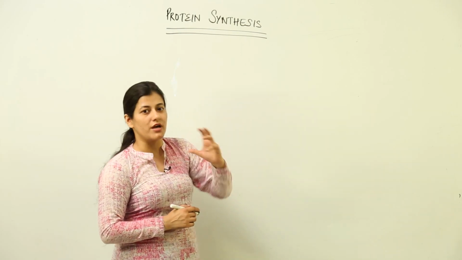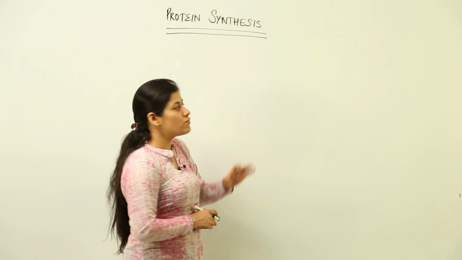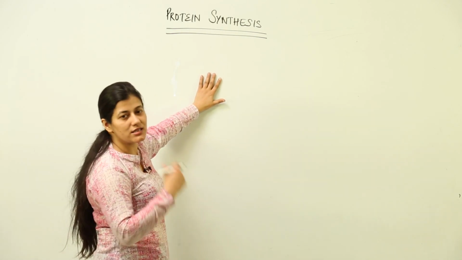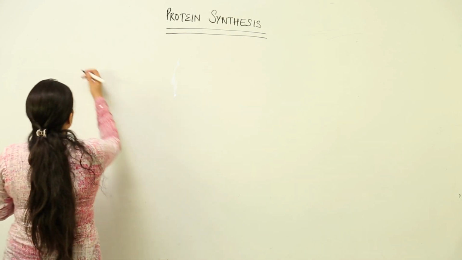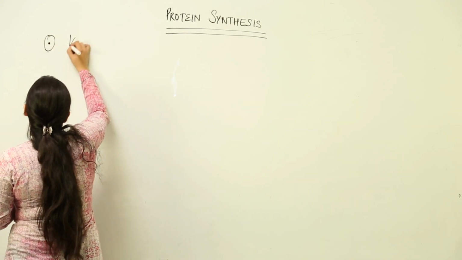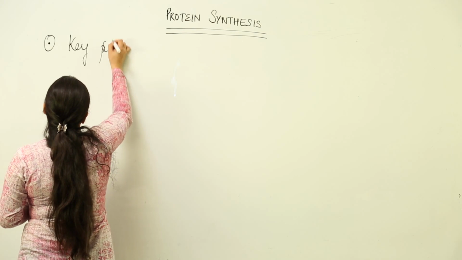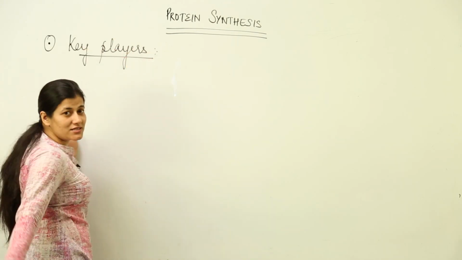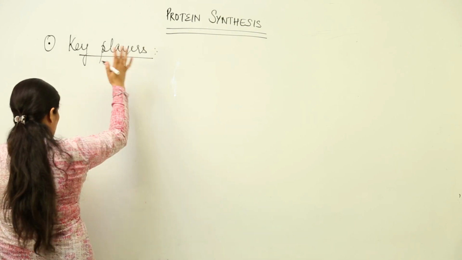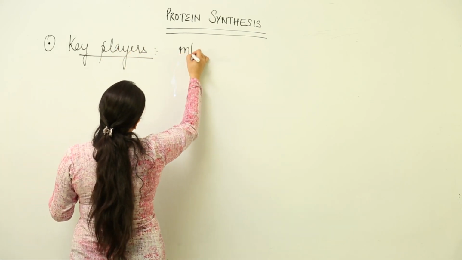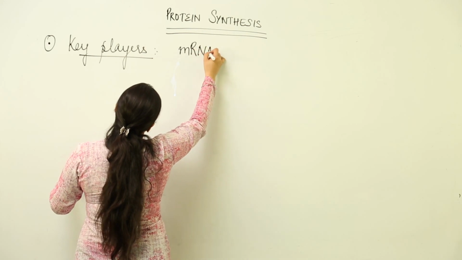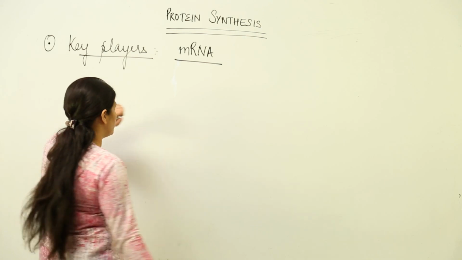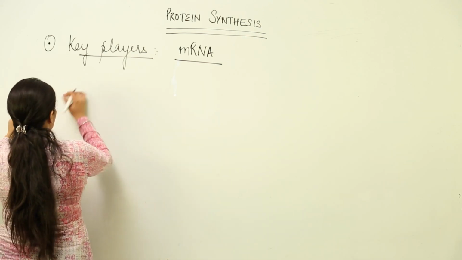That has to be translated into amino acids, and what we are going to see in this lesson is what are the key players in this process of protein synthesis. So, we deal with three key players who play an important role in protein synthesis, the machinery that is involved. Of course, messenger RNA has arrived with the information about the sequence of amino acids that are to be present in the polypeptide.